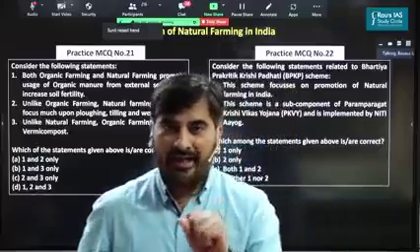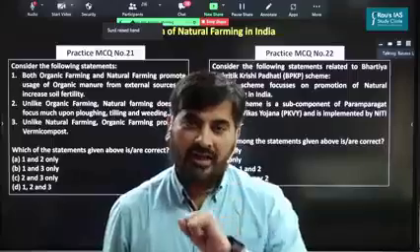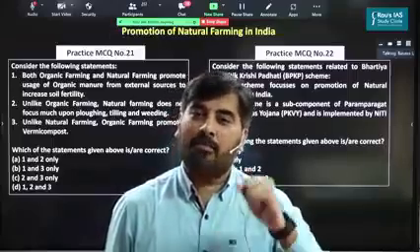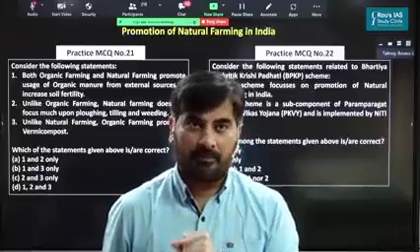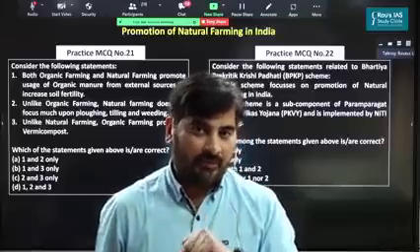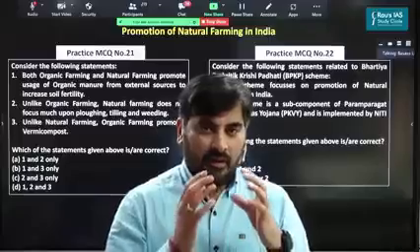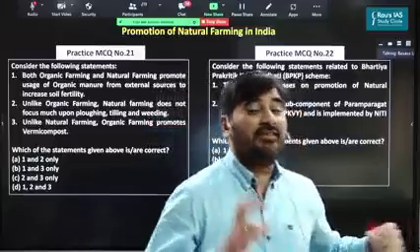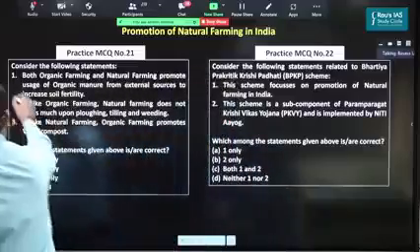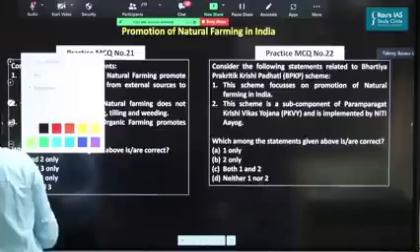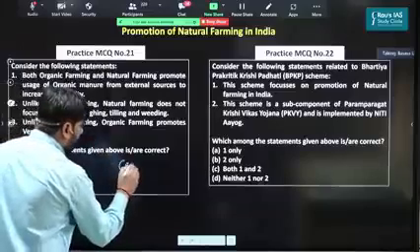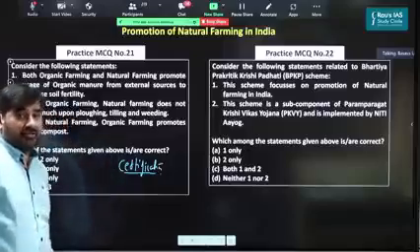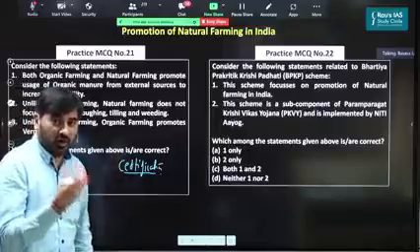See, as far as organic farming is concerned, to promote organic farming in India, the government is presently implementing a scheme known as Paramparagat Krishi Vikas Yojana. Under organic farming, when the agricultural commodities are produced through organic farming, we provide for certification of the organic products. So we need to certify that the products have been grown through organic farming, so that the consumers who are buying the organic products know that these are genuinely organic products.